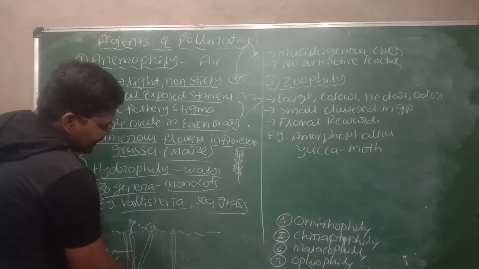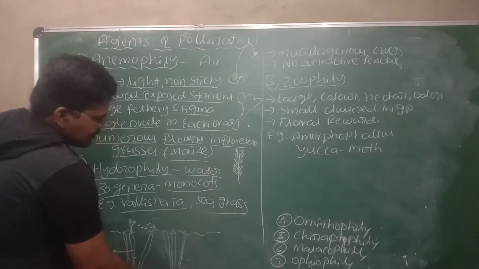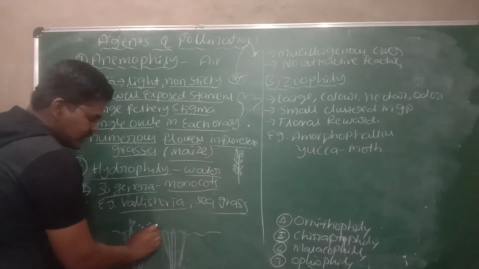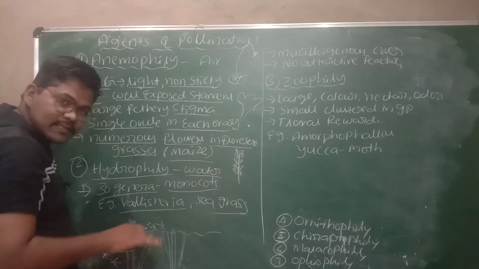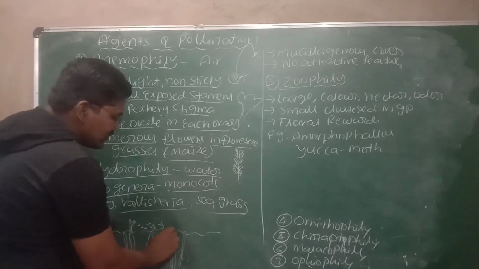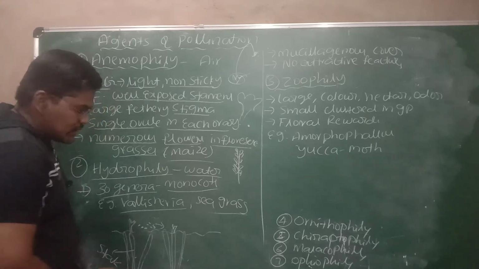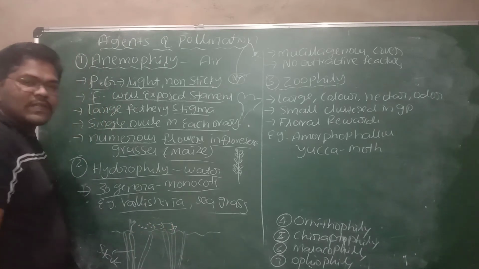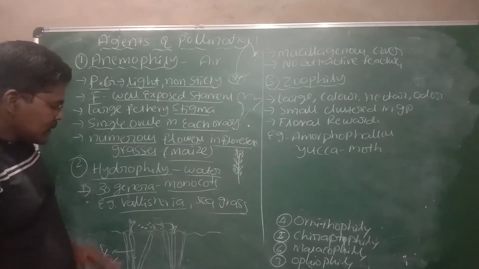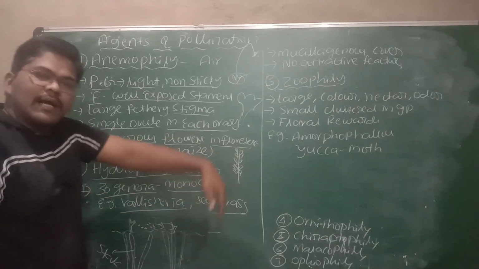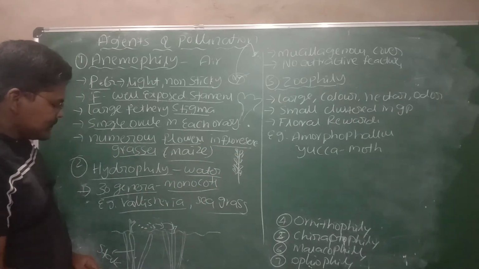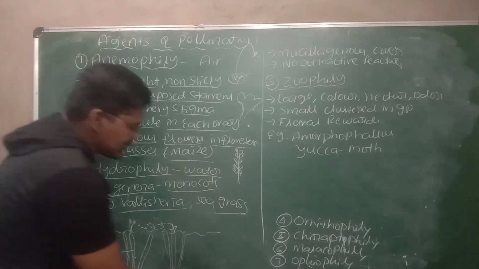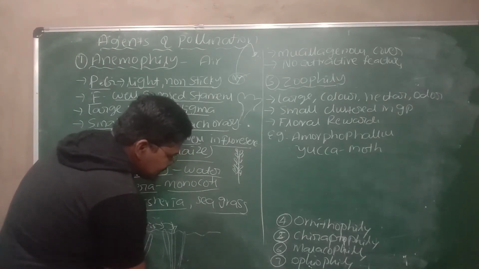Then those pollen grains are transported on the surface of water, released on the surface of water. Pollen grains are also transported on the surface of water and reach the stigma, which leads to pollination. Then if you see the seagrass, this is the seagrass.